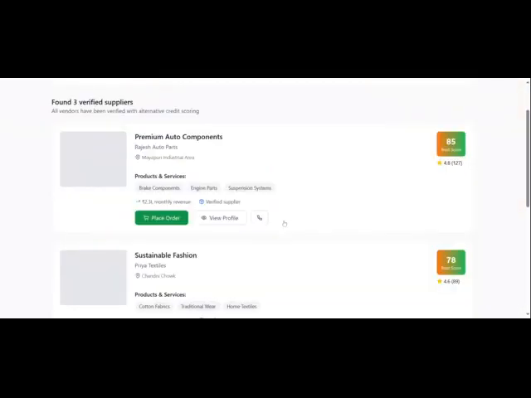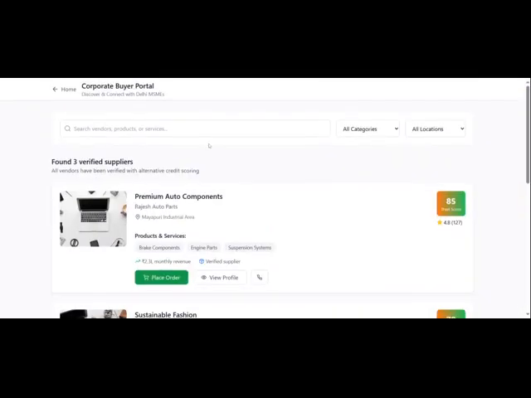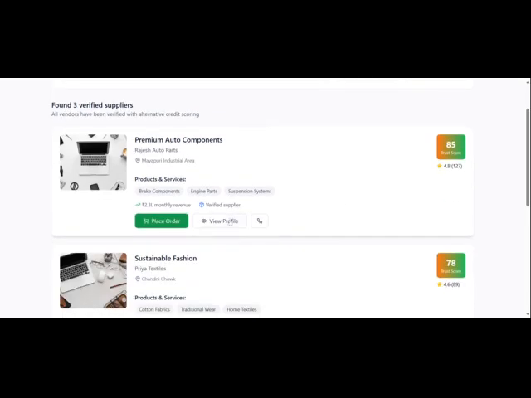Let's assume someone is a buyer, a big company. So they will add their services, the categories, and the location, and we will show them. One can place a profile, view a profile, and call them. Basically, they can call when they need something, like a prototype, how it works, or what the product or the quality of it is. So one can call and start a conversation in between.